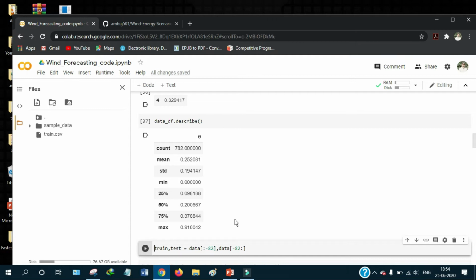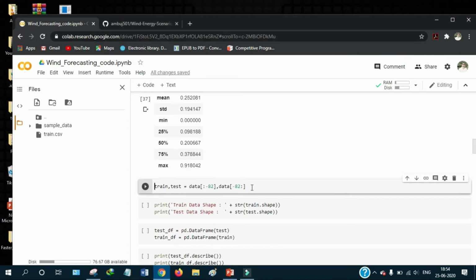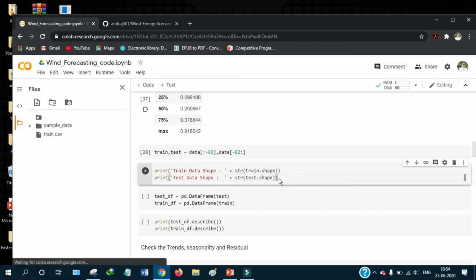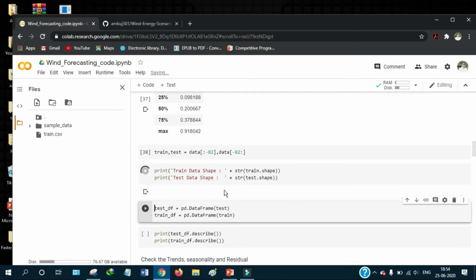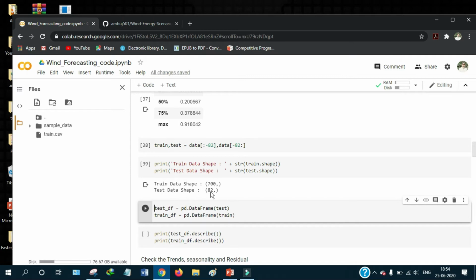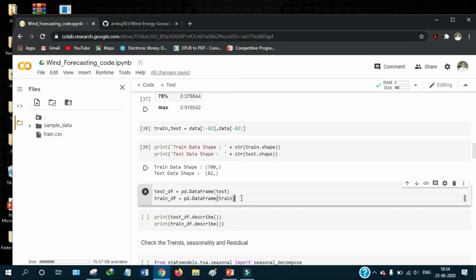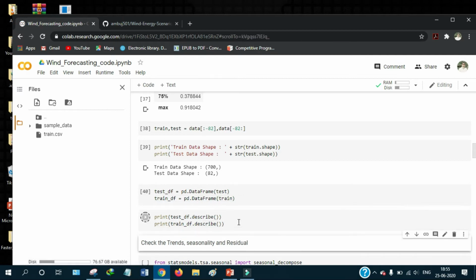Right now we have 782 data points. We will split this data into training and test data. Here training data is used to fit our model and test data is used to validate our model. Run the cell. After that we print the shape of the training and test data. The shape of the training data is 700 and the test data is 82. Now we also convert the training and test data into data frame format by naming them test_df and train_df. Run this cell. Let's describe the data.